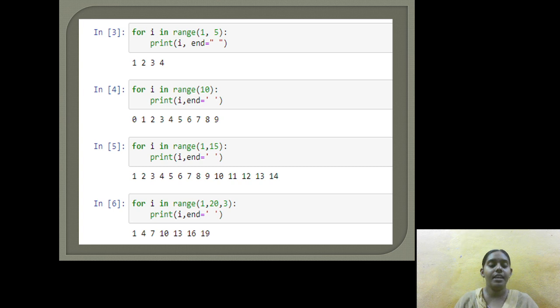Here, clearly observe that i is the control variable which specifies the range, and 3 is the step value, which is the difference between two numbers. With 1 comma 20 comma 3, the values are 1, 4, 7, 10, 13, and so on to 19.